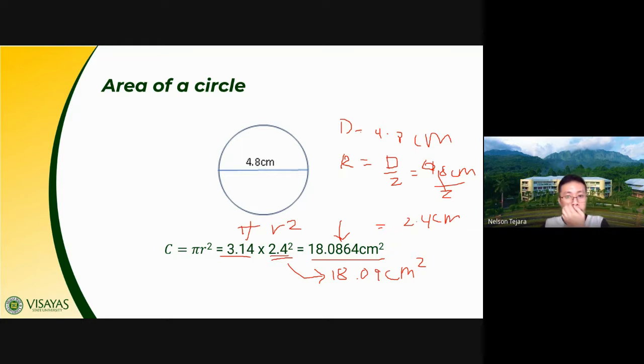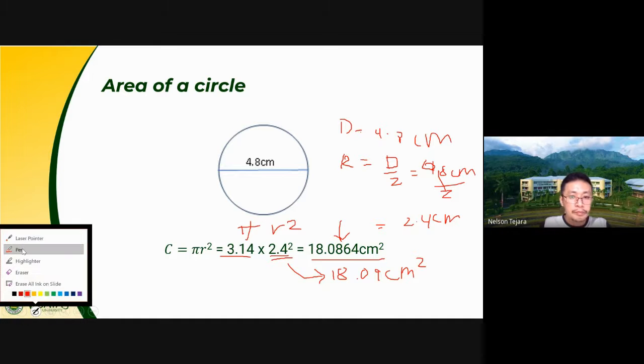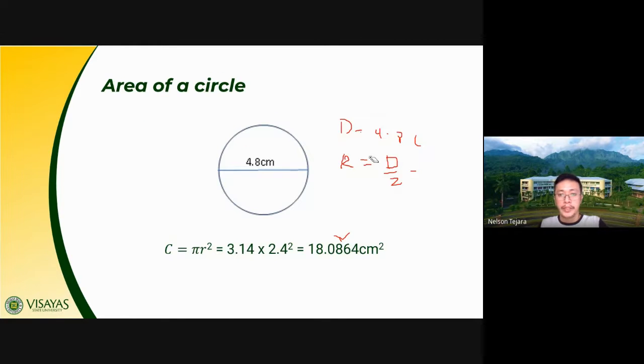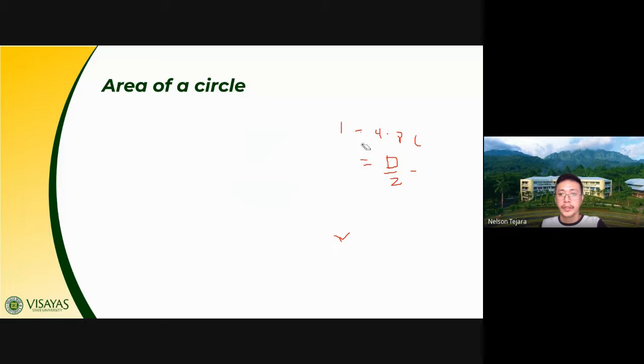Okay, let me give you another illustration. Let me just erase these writings.